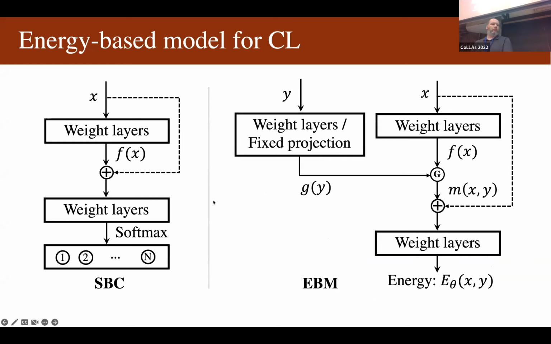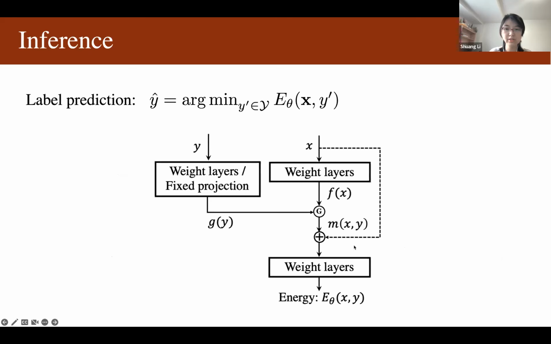This is a comparison of the model architecture of the softmax-based classifier and our energy-based model. In our energy-based model, we take both the image and label Y as input and output their energy. This architecture is very flexible. It allows us to combine the information from the image and label in many different ways. During inference, we feed each class label Y to the energy function and compute its energy score with the image. The prediction is the class label that has the lowest energy.